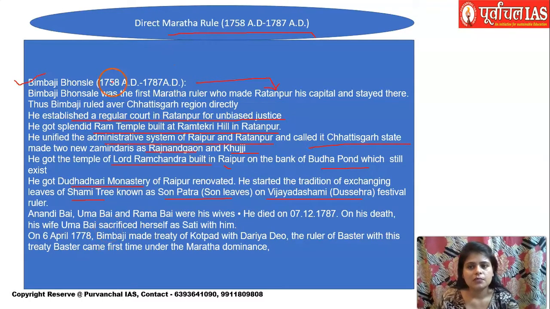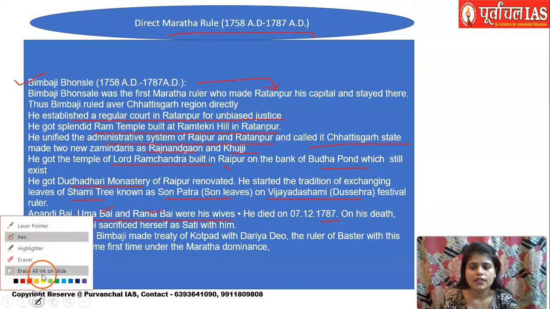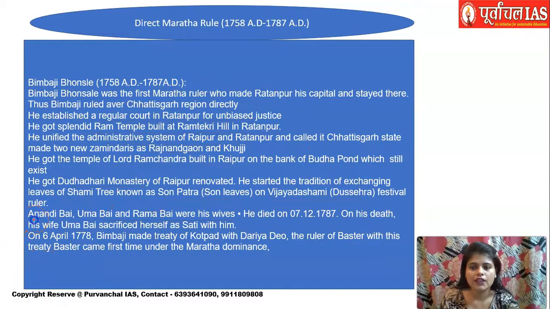Now this Bimbaji Bhosle had 3 wives. You can see he had 3 wives. So when he died in 1787, his wife Umabai sacrificed herself as a sati. There is not much information about Ramabai. But then this wife Anandibai actually took over the control of ruling.